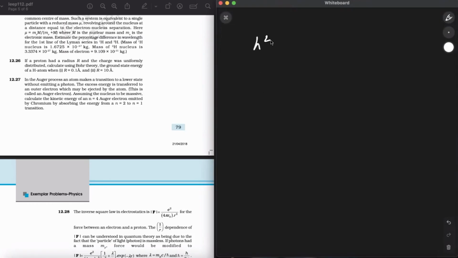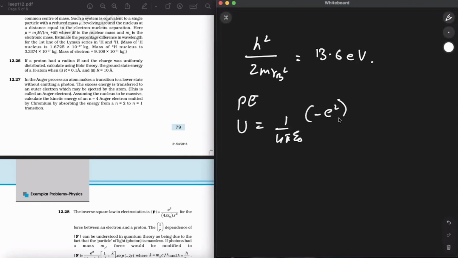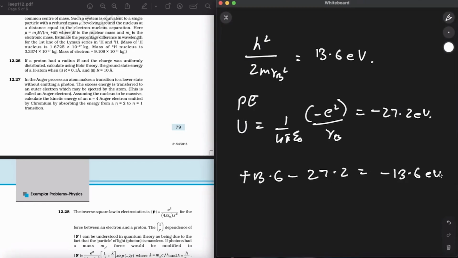You already know that h square upon 2 m rb square is equal to 13.6 electron volt. The potential energy of the electron in this atom will be 1 upon 4 pi epsilon naught times minus e square, all divided by rb. It is minus 27.2 electron volts. Total energy will be kinetic plus potential, so plus 13.6 minus 27.2, which is minus 13.6 electron volts.